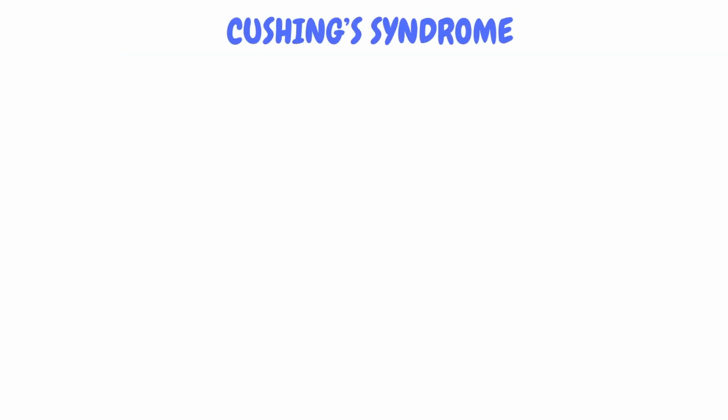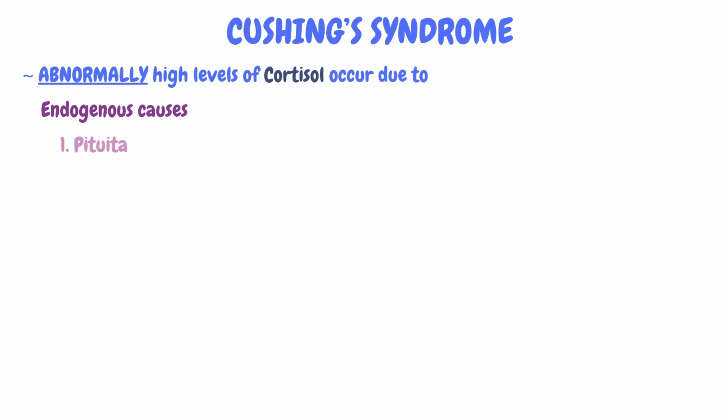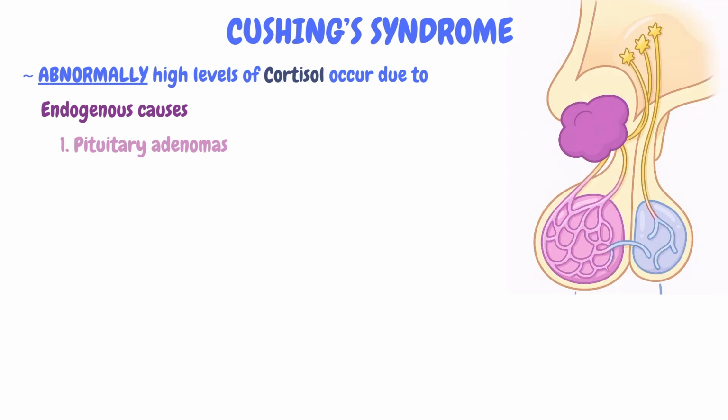But in Cushing's syndrome, we get abnormally high levels of cortisol due to various possible reasons. One of these reasons is endogenous causes, which refers to causes that occur within the body. This may include pituitary adenomas, which are a type of benign tumor. By benign, I mean a tumor that does not spread to nearby cells. Being a benign tumor, pituitary adenomas are the most frequent cause of endogenous Cushing syndrome.